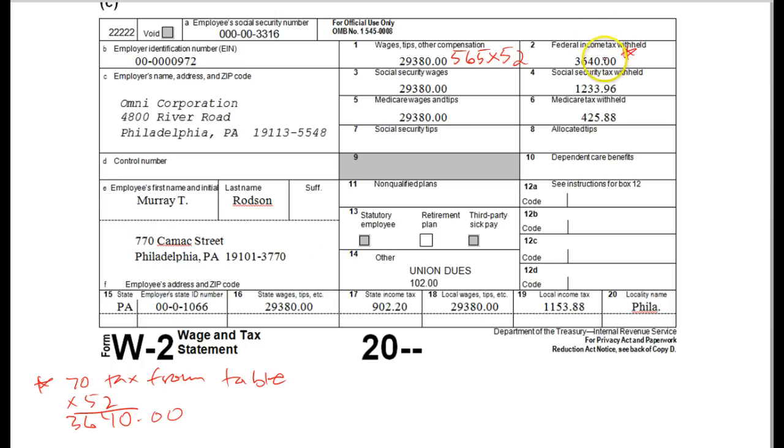Federal income tax, when you go to the table and you look under single, 0 allowances, it's $70. Times that by 52 weeks, you get your $36.40, and all the rest of these numbers were given. So that was an easy one. Enjoy it because they get tougher.